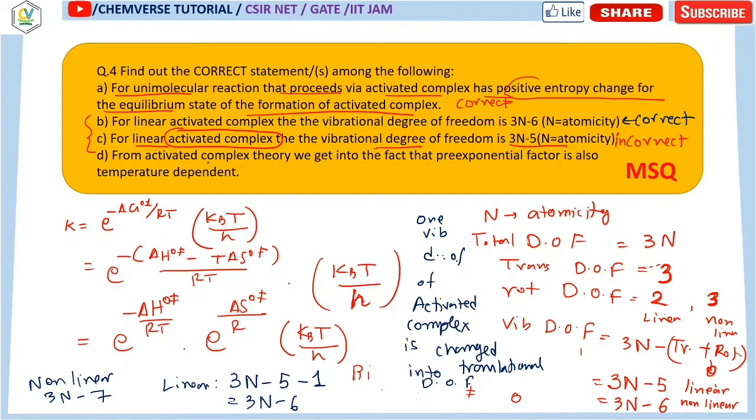Now option D says that from the activated complex theory, we get the fact that the pre-exponential factor is also temperature dependent. It asks what will be the expression for the pre-exponential factor.